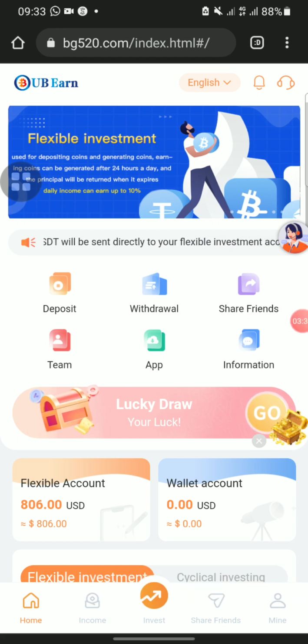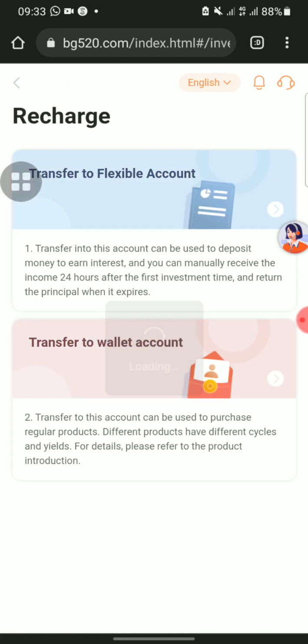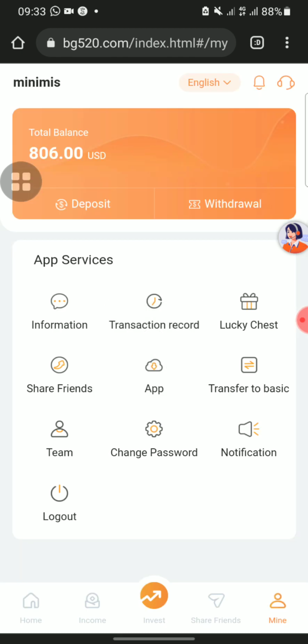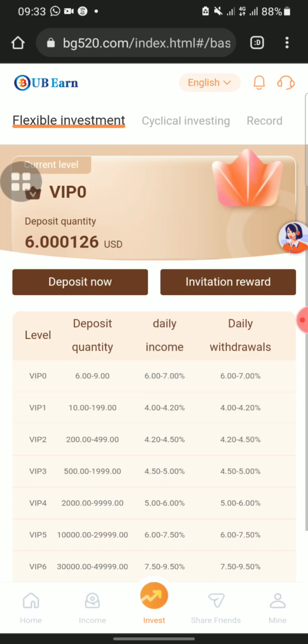Once I click on this deposit here, you'll see what they call transfer to flexible account and transfer to wallet account. They have 2 ways of earning on this platform: the flexible earning and the cyclical earning. If you go back and come to this invest here, you see flexible investment and cyclical investment.